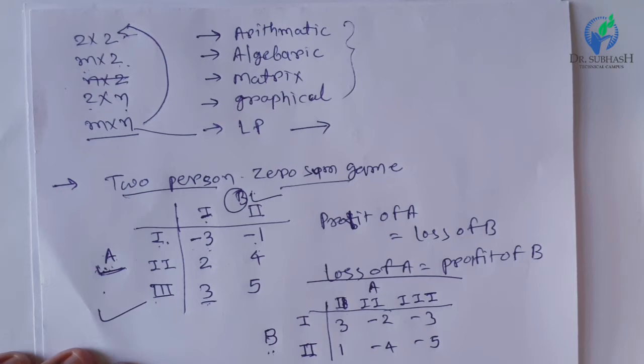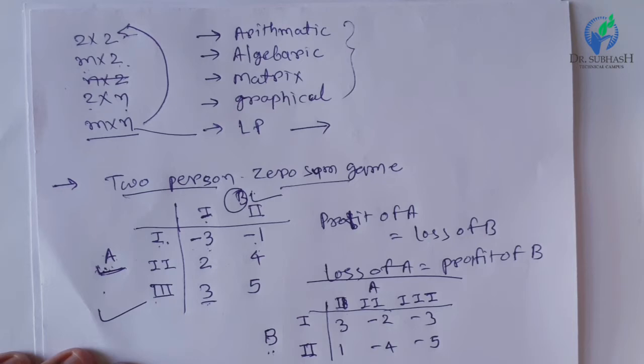Now what does the row minima say? It is the least profit or the least gain for player A. Now what will player A choose among these row minima? Obviously the maximum value. Among all these three, the maximum value is -2. So this is called the maximin principle.